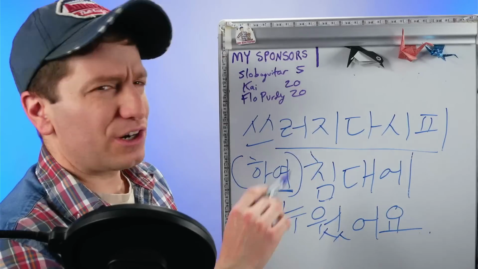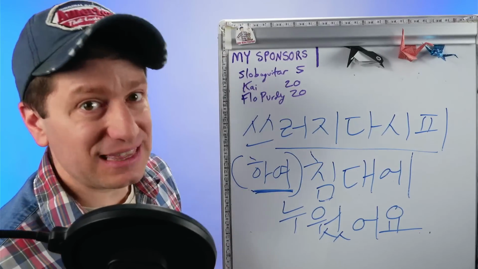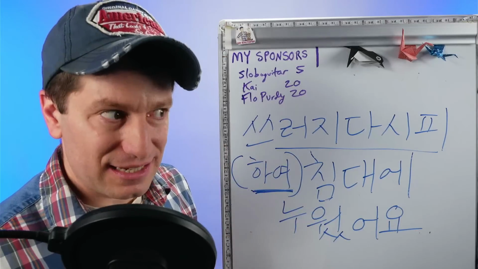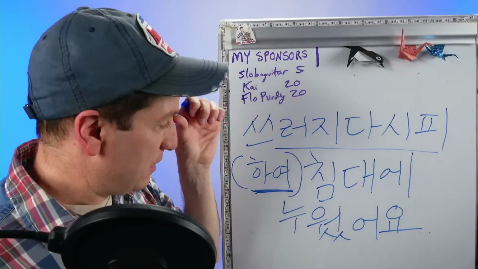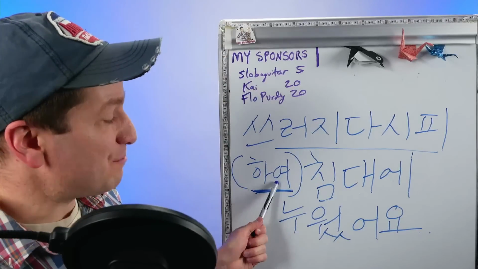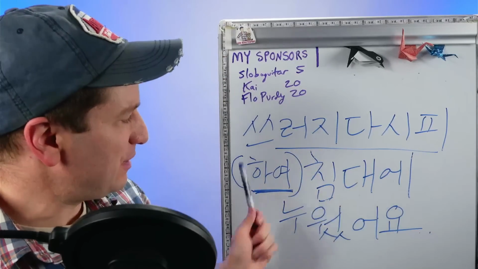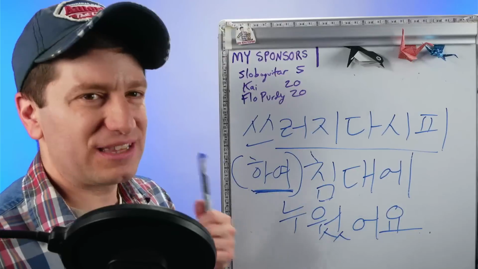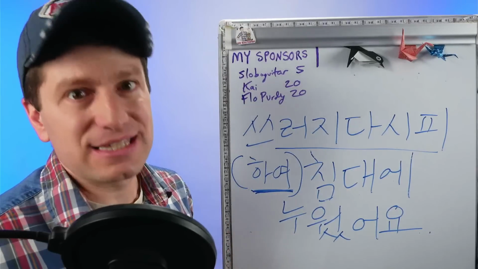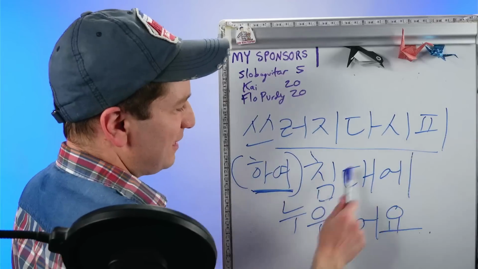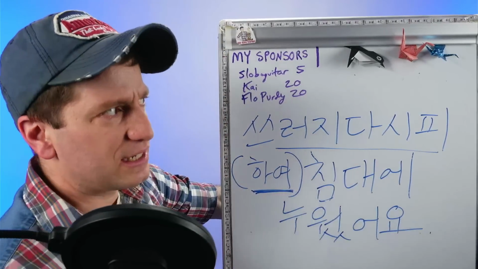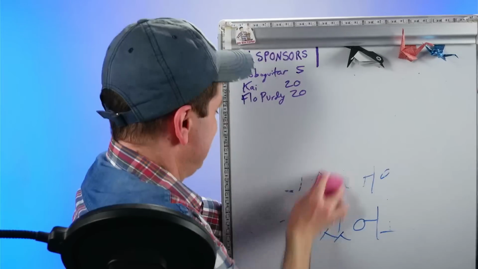But when you are using 다시피 하다 and hada is not at the end of your sentence, you're using this just as an adverb. Hada is optional and most often dropped. You could add it back in, like 쓰러지다시피 하여 침대에 누웠어요. But then it sounds written and a little more formal. But it's technically correct. It's the same form. 쓰러지다시피 침대에 누웠어요. So I lay down in bed as if I collapsed, or just I collapsed into bed.